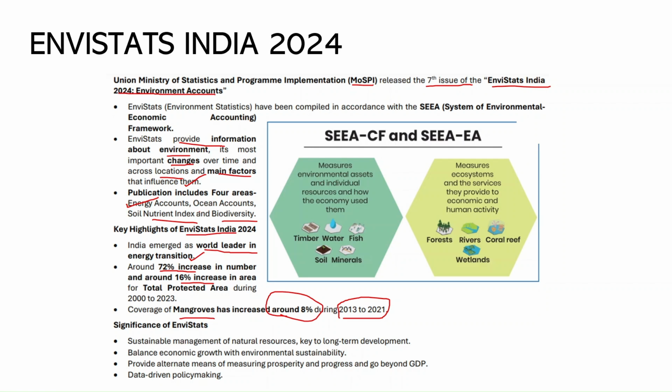Now, why is EnviStats important? Because it gives you data for sustainable management of natural resources. It also balances economic growth with environmental sustainability. It provides an alternate means of measuring the country's prosperity and progress, beyond the GDP calculation as well, right? And it supports data-driven policy making. So you need to understand who publishes it, what the key outputs of this year's EnviStats India 2024 edition are, and which 4 areas are particularly taken into account, right?